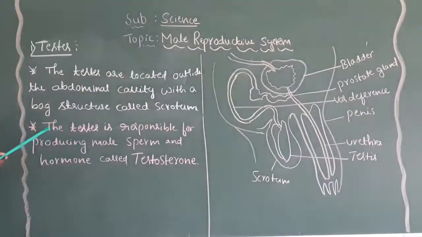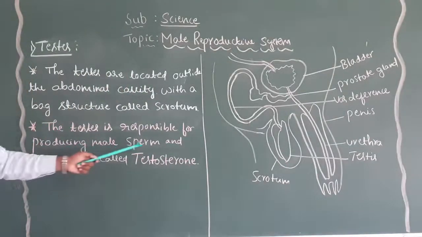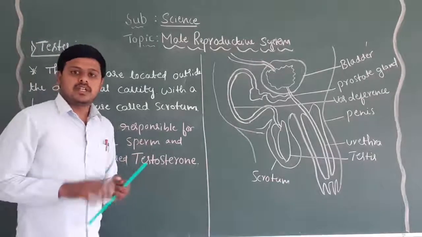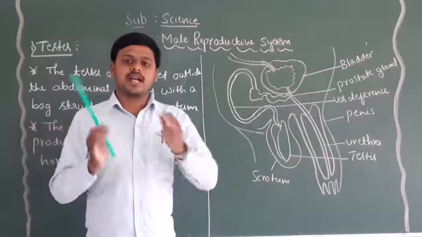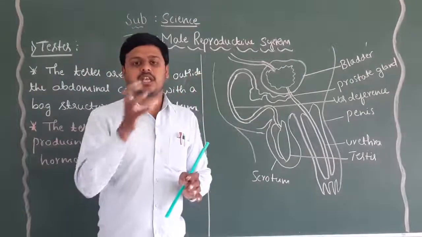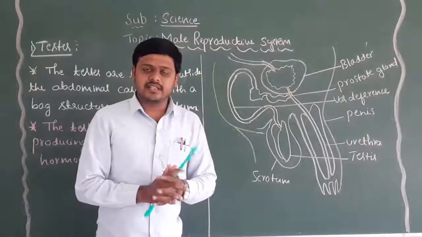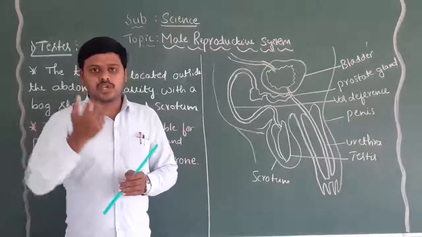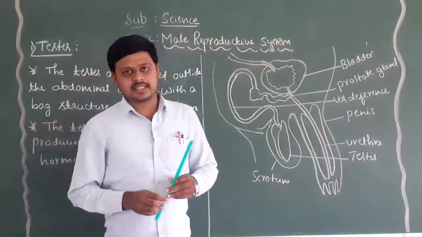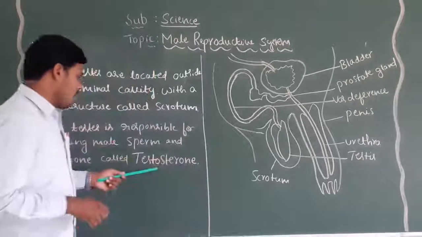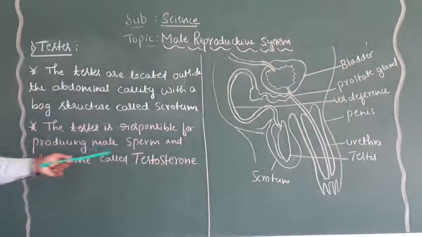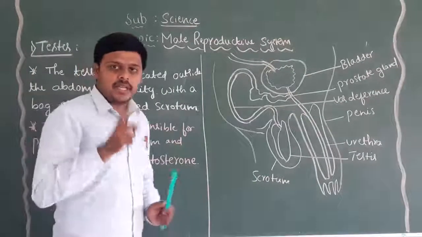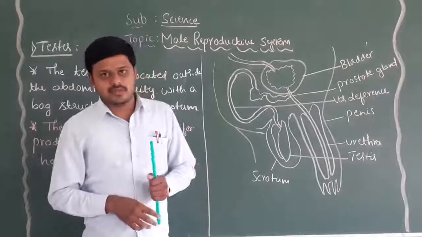The testis is responsible for producing male sperms and a hormone called testosterone. This testosterone hormone is a chemical substance secreted in the human male reproductive system that is responsible for the growth of secondary sexual characteristics. Apart from that, the testis also produces the male reproductive gametes, which we call sperms.